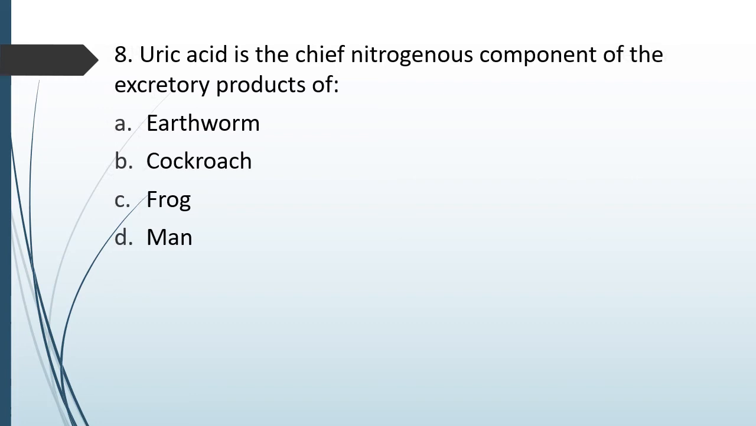Question number 96. Uric acid is the chief nitrogenous component of the excretory products of option A. Earthworm, option B. Cockroach, option C. Frog, option D. Man. Uric acid is the chief nitrogenous excretory product of. The correct answer is option B, that is cockroach.